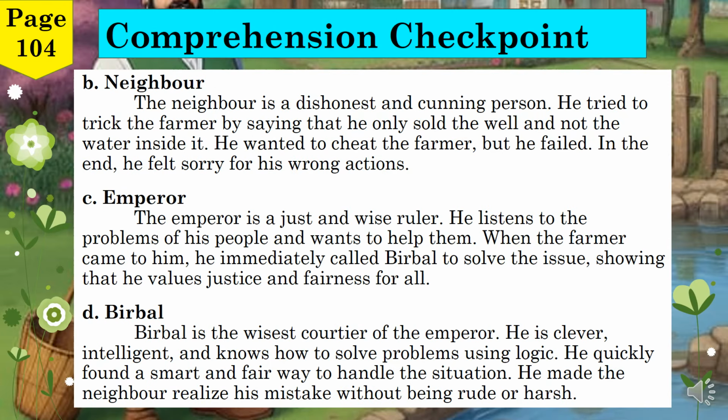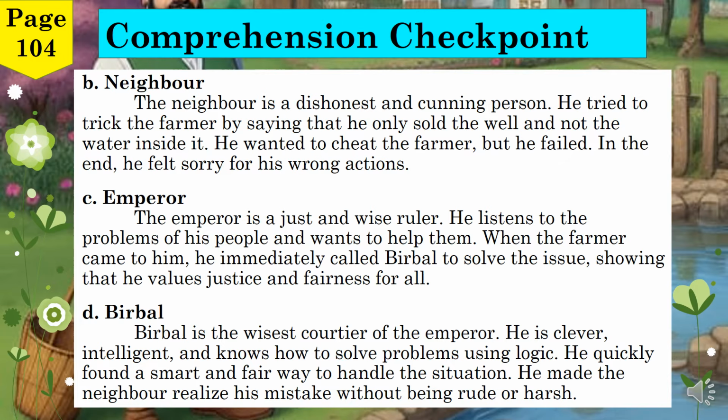Let's continue with the remaining characters from question 2. Neighbor. Answer. The neighbor is a dishonest and cunning person. He tried to trick the farmer by saying that he only sold the well and not the water inside it. He wanted to cheat the farmer, but he failed. In the end, he felt sorry for his wrong actions. Emperor. Answer. The emperor is a just and wise ruler. He listens to the problems of his people and wants to help them. When the farmer came to him, he immediately called Birbal to solve the issue, showing that he values justice and fairness for all. Birbal. Answer.